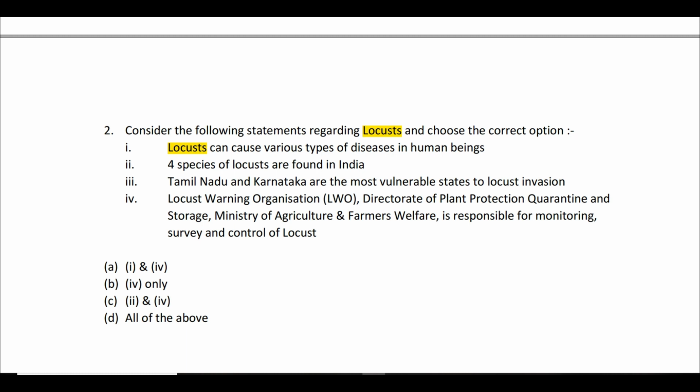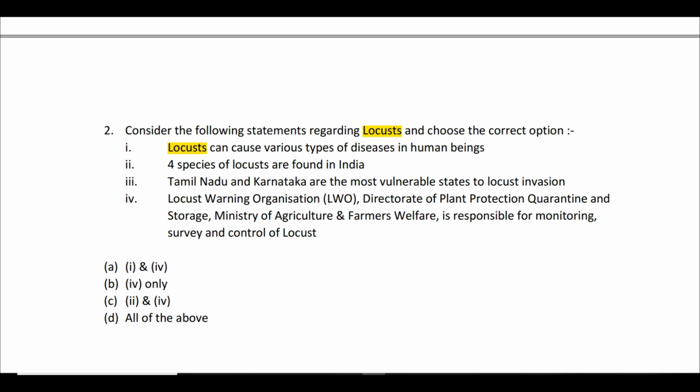Third statement is Tamil Nadu and Karnataka are the most vulnerable states to locust invasion. And fourth statement is the Locust Warning Organization, which comes under the Directorate of Plant Protection, Quarantine and Storage, which comes under the Ministry of Agriculture and Farmers Welfare. That body is responsible for monitoring, survey and control of locust population. So these are the four statements which have been provided and you have to select the correct option.